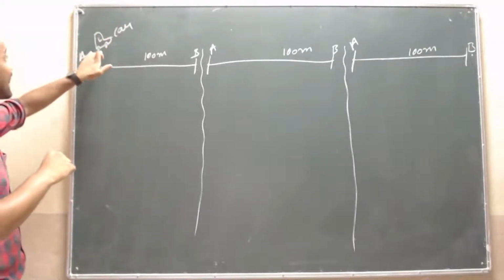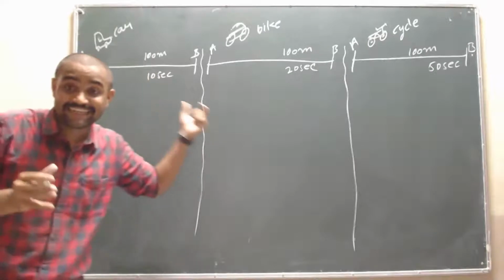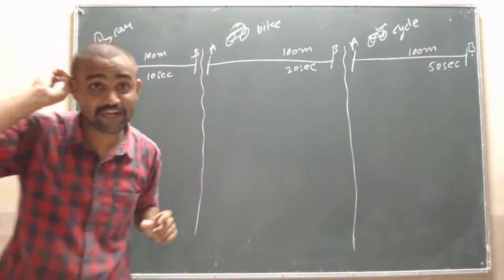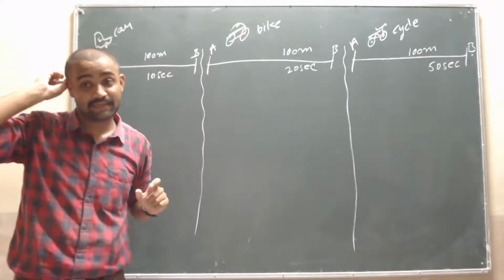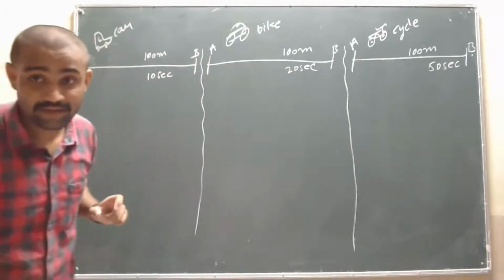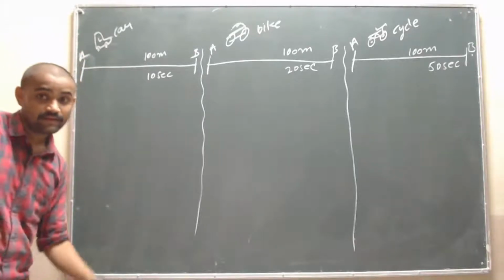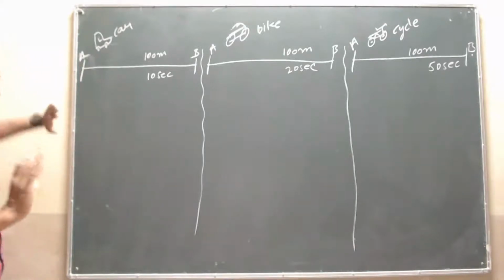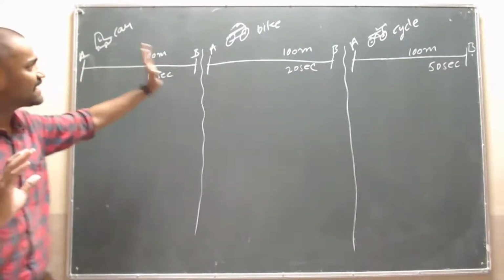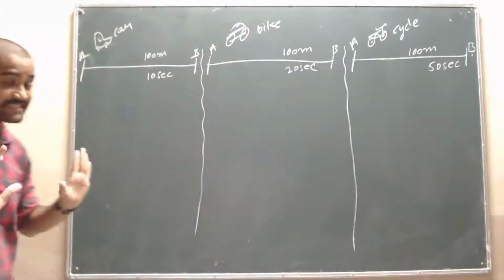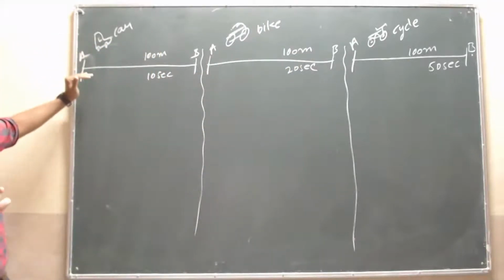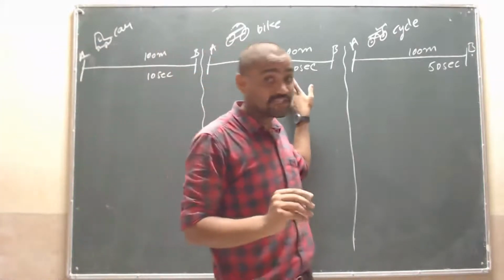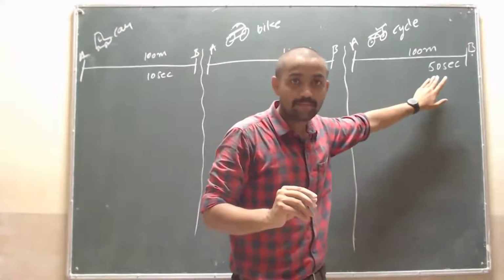In the first case a car moves from A to B in all three cases. Here from A to B the distance is 100 meter. In the first case, the car covers the distance from A to B in 10 seconds, the bike covers it in 20 seconds, and the bicycle completes it in 50 seconds.